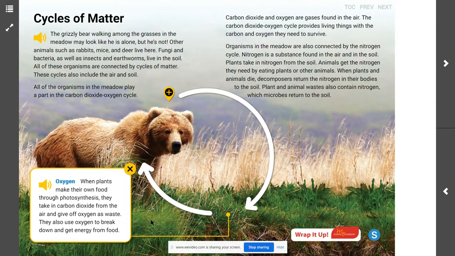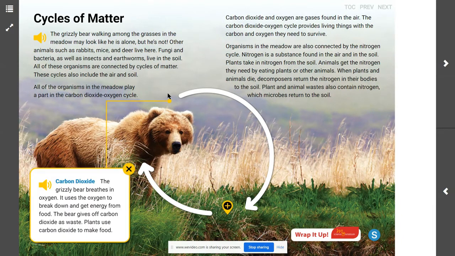So the plants are still using some of that oxygen that they give off, but the plants give off that oxygen, that carbon dioxide-oxygen cycle goes into the bear, and now the bear has the oxygen that it needs to breathe and survive. The grizzly bear breathes in oxygen as it uses the oxygen to break down and get energy from food. The bear gives off carbon dioxide as waste. Plants use carbon dioxide to make food.